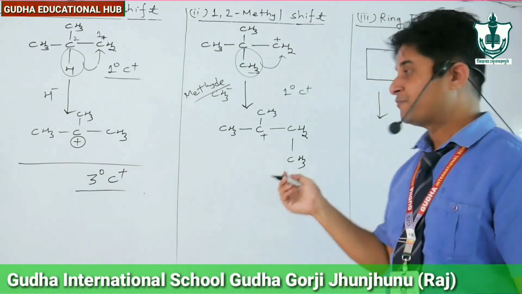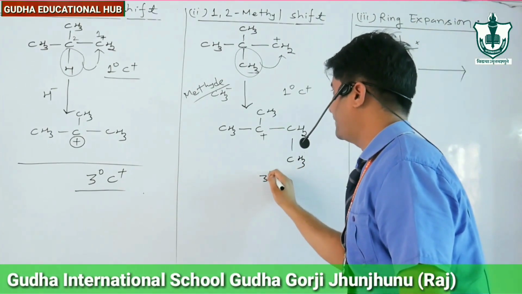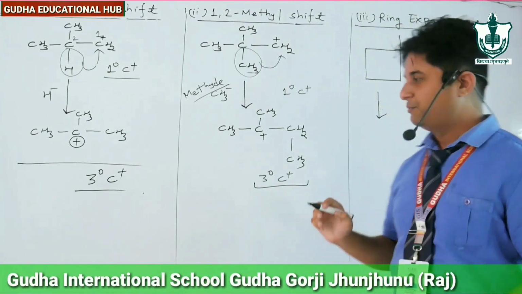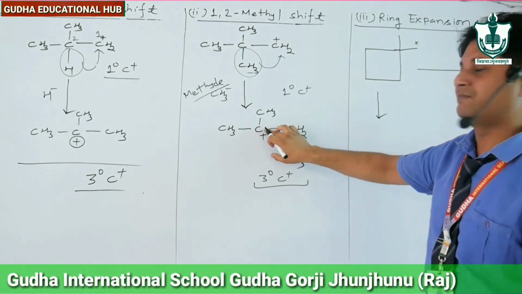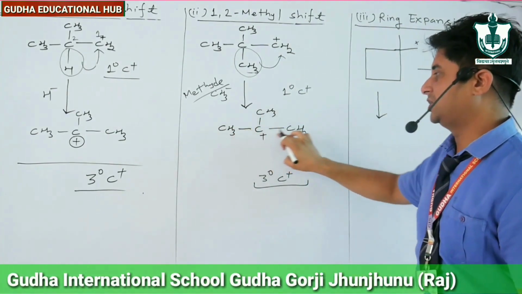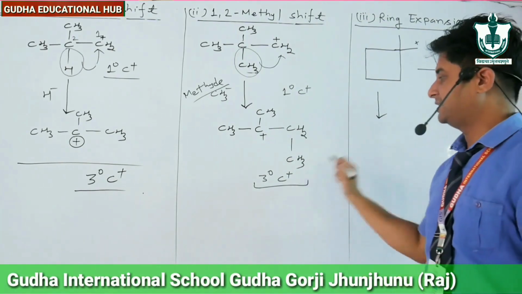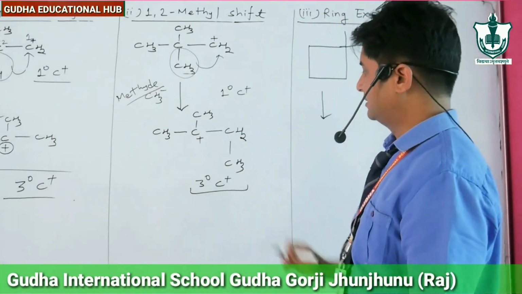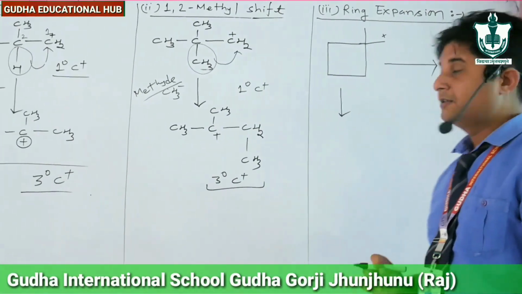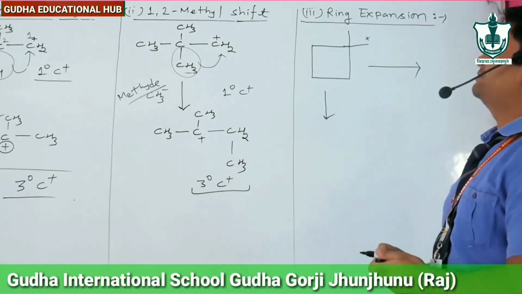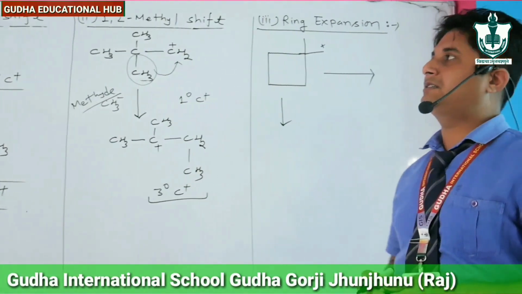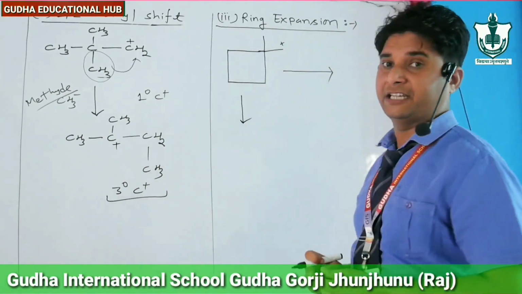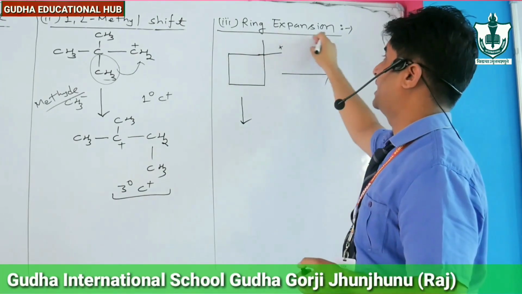So what is this? Now it is 3 degree carbocation or not? Yes, definitely it is 3 degree carbocation. Why? Because the positively charged carbon is directly attached with 3 carbon atoms. So it is tertiary carbocation and highly stable in nature. So carbocation rearranges in this manner. Now the third type of rearrangement of carbocation is ring expansion. Why does ring expansion occur?